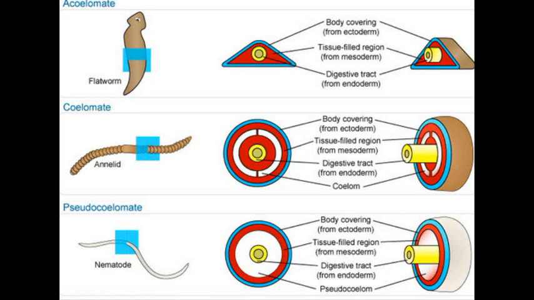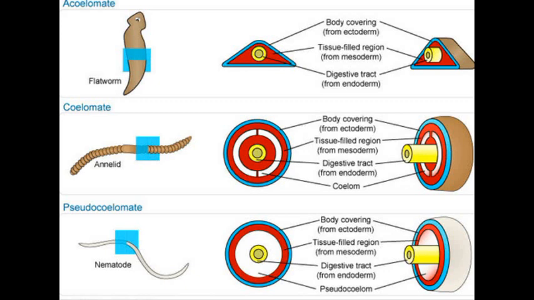The second example, annelid, is a worm, and that worm is having a hole-like thing. You can see white color is present, hollow space is present. So that is coming under coelomate. A true body cavity, coelom, is present. And the last one is pseudocoelomate.